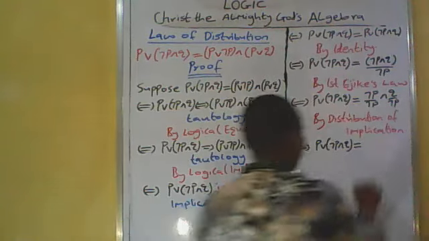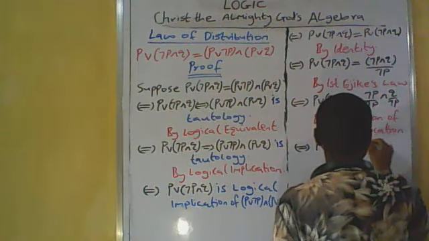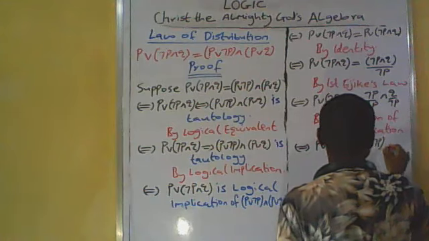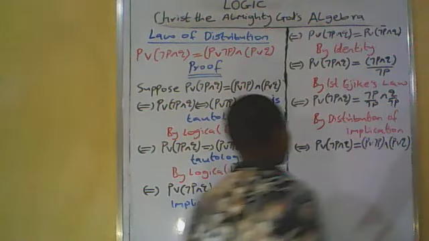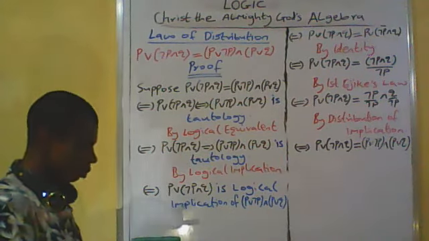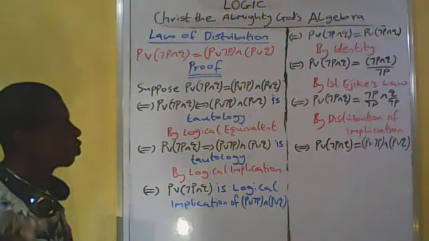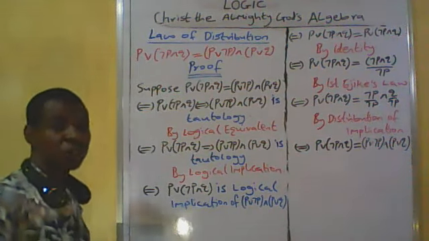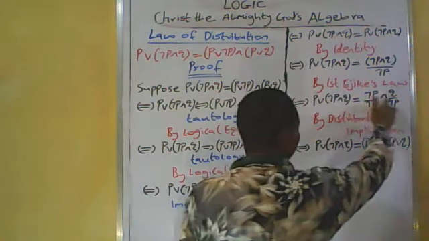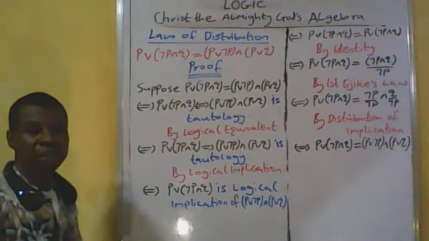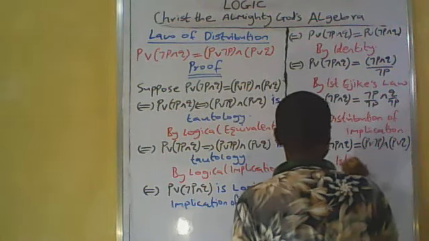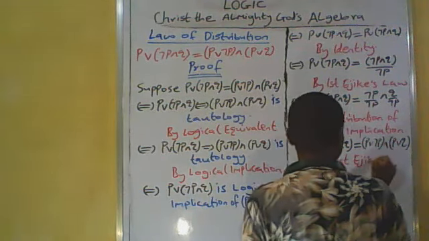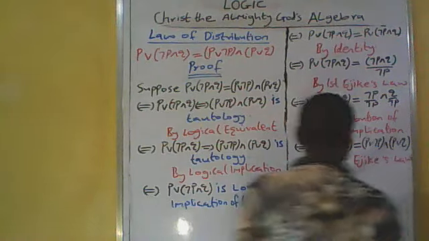That means we are going to have (P or not P) and (P or Q). So it is through the first implication law that we transform these conditional statements to disjunctive statements. So it is justified by the first implication law.